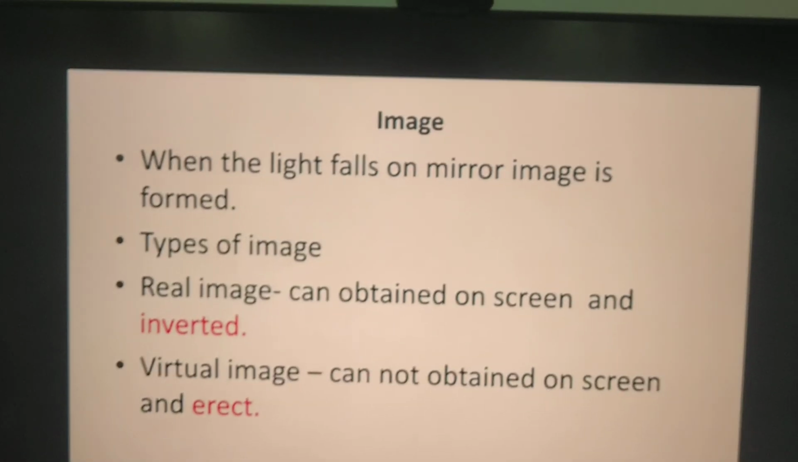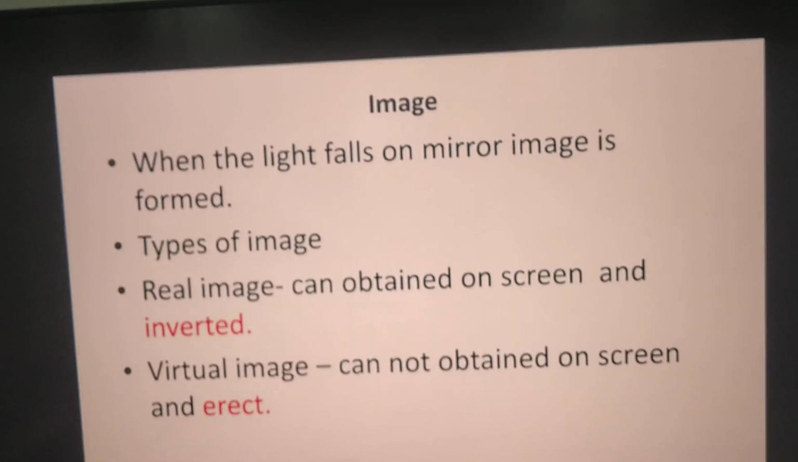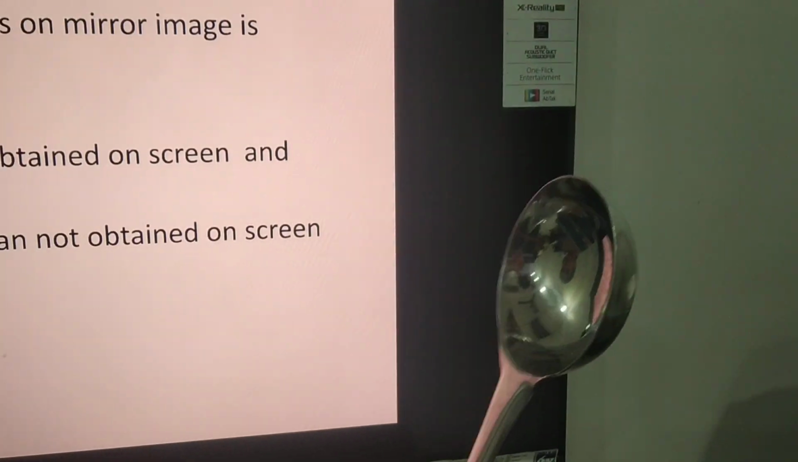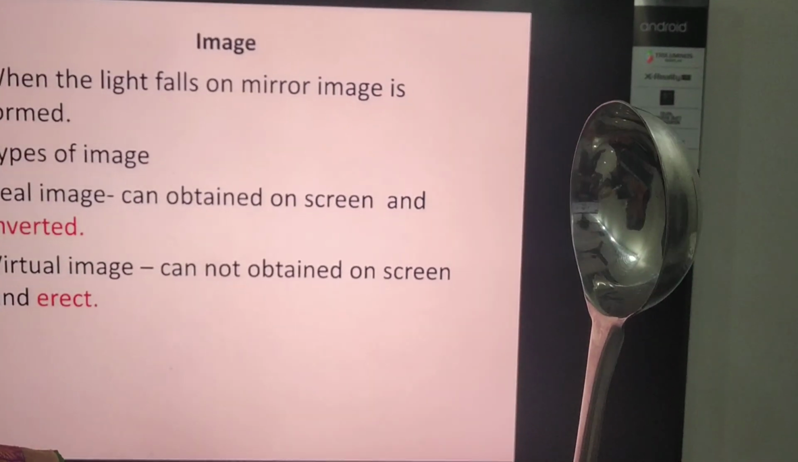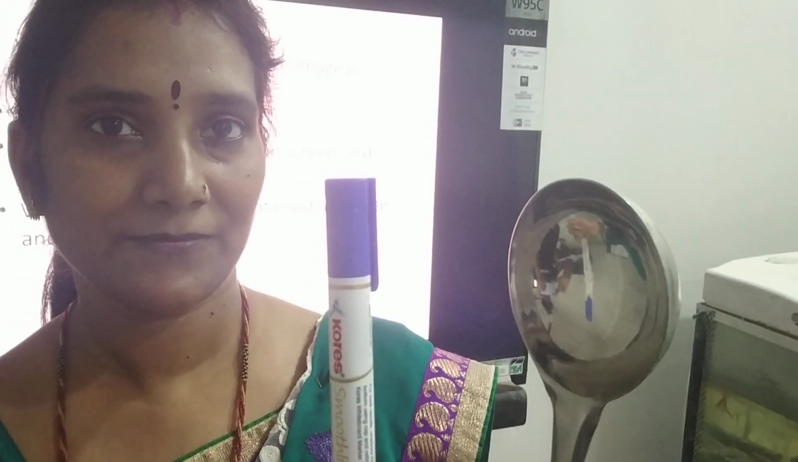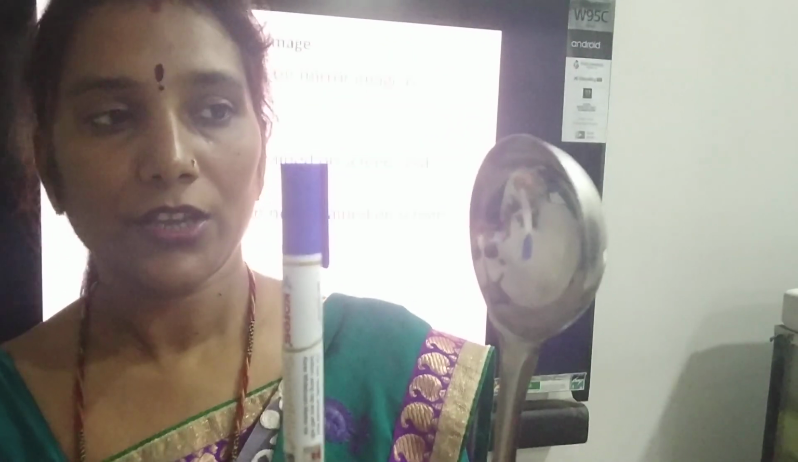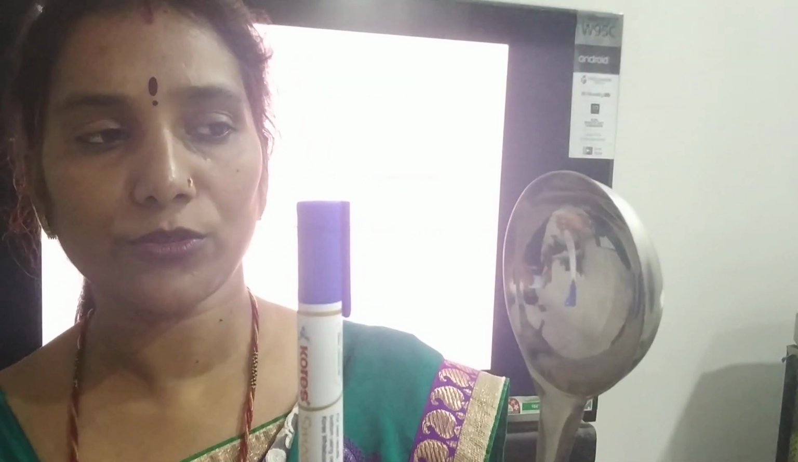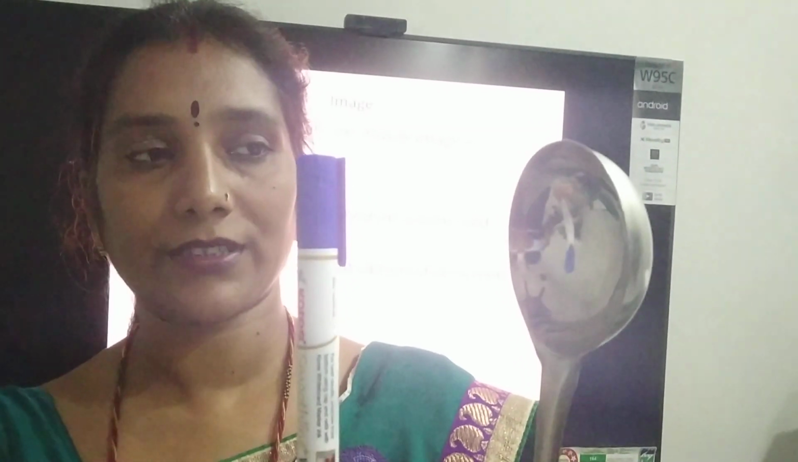And what about the inverted image? Students, you have observed a spoon at your home, and whenever you look inside the spoon, which type of image have you observed, students? When you look inside the spoon, you will find an inverted image of the object. And students, this is the real image, and a real image is always inverted.